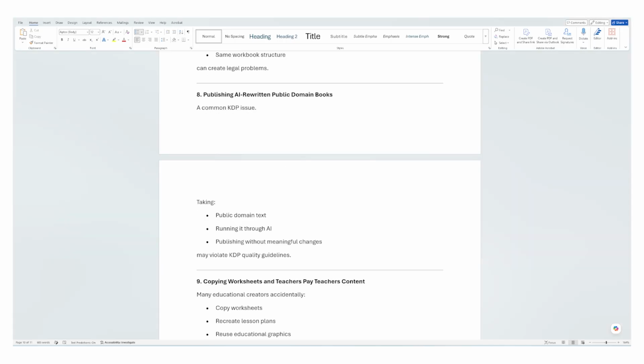Number 8: publishing AI rewritten public domain books. And this is common, like I said, you go to a public domain, you take the original work, and sometimes people do not make any changes to the work, and they just publish the original work.